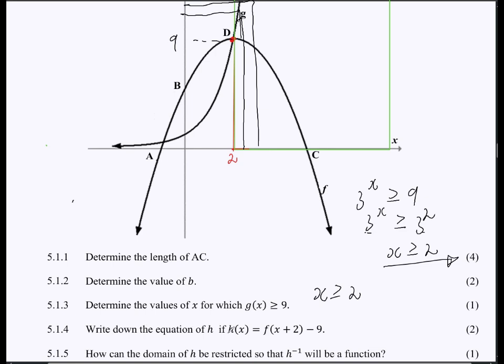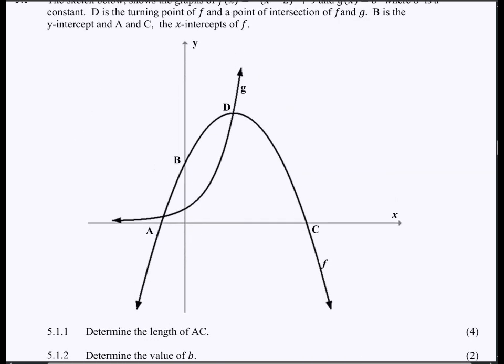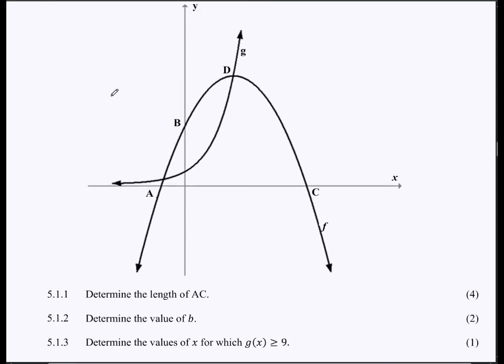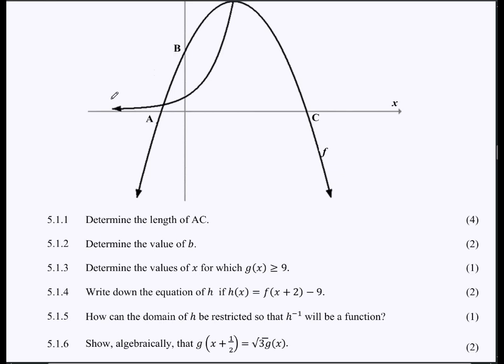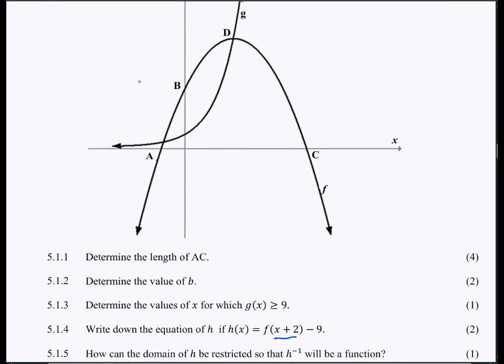And then write down the equation of h if h of x is equal to f of x plus 2, minus 9. Now again, this is a question on transformation. This is what you need to understand when it comes to transformation questions. Our f of x is obviously the parabola graph. Now what does this mean? x plus 2 means that whenever you have x plus p, it is shifted p units to the left. So remember, if we have a plus, it's shifted to the left.